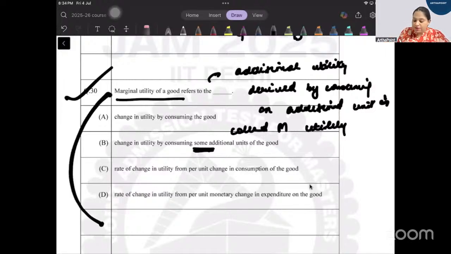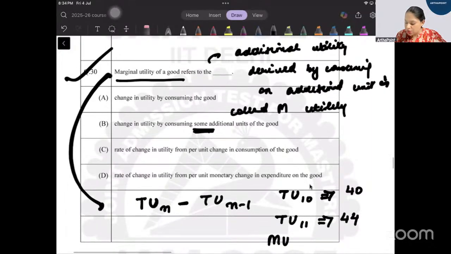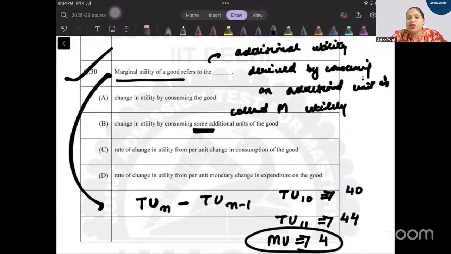So sometimes we also define marginal utility like this: total utility of n units minus total utility of n minus 1 units. That is, if when I consume 10 units my total utility is 40, and when I consume 11 units my total utility is 44, then beta, my marginal utility will be 4. Additional utility from consuming an additional unit will be marginal utility. All of you are correct. Answer will be C. Okay.